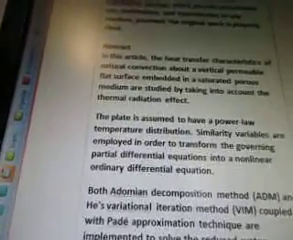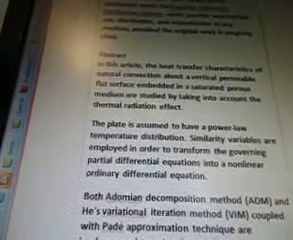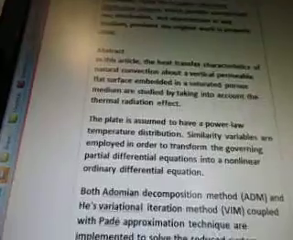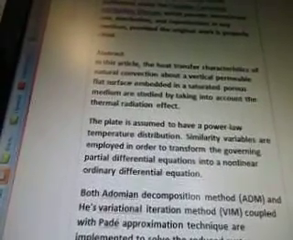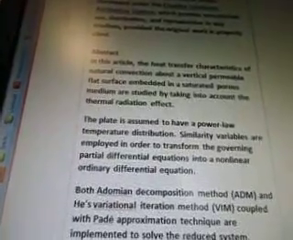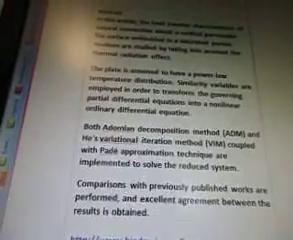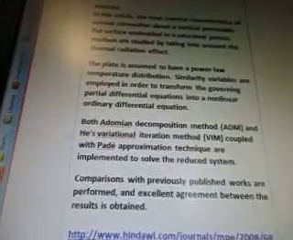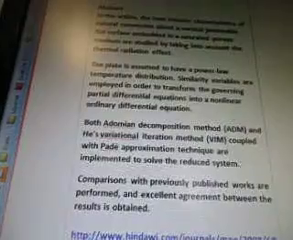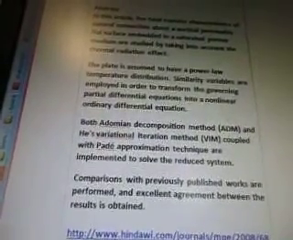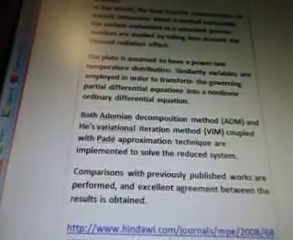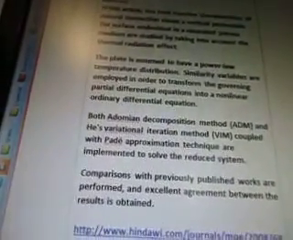Okay, so in this article, the heat transfer characteristics of natural convection about a vertical, permeable, flat surface embedded in a saturated porous medium are studied by taking into account the thermal radiation effect. The plate is assumed to have a power law temperature distribution. Similarity variables are employed in order to transform the governing partial differential equations into a nonlinear, there's nonlinear again, ordinary differential equation. Both Adomian